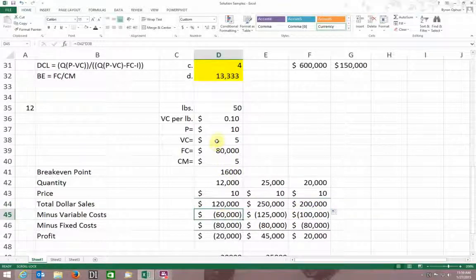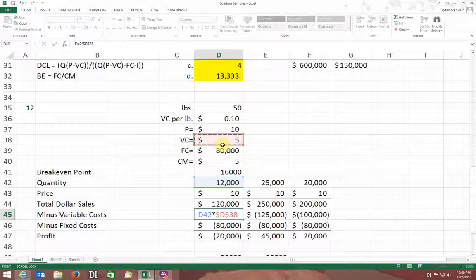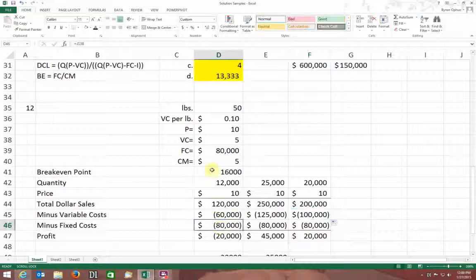Minus my variable costs. My variable costs are $5 per bag, right? In this case, I'm going to want to keep the reference, but I'm going to use a minus so it enters in as a negative number: my quantity times my variable cost. The variable cost part, I want to keep that reference the same, so I'll hit my F4 button, and then I can just drag that. Okay, and my fixed costs are given to me, so it's just a minus my fixed costs. And again, if I hit F4, then I can just copy that.